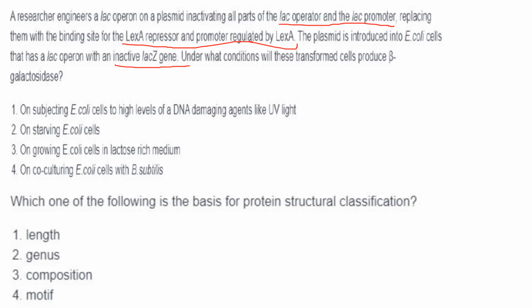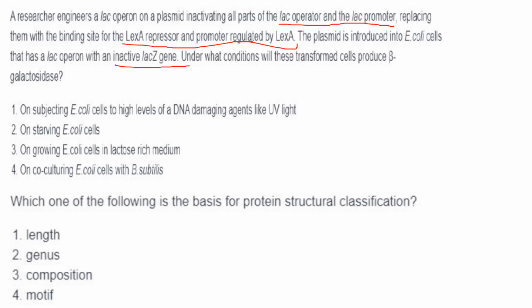So what will happen? The promoter regulated by LexA will get activated. Now once the promoter is activated, RNA polymerase will bind, and the enzymes or proteins attached next to the promoter region will be transcribed and translated and produce proteins. This is what is happening in the SOS response.